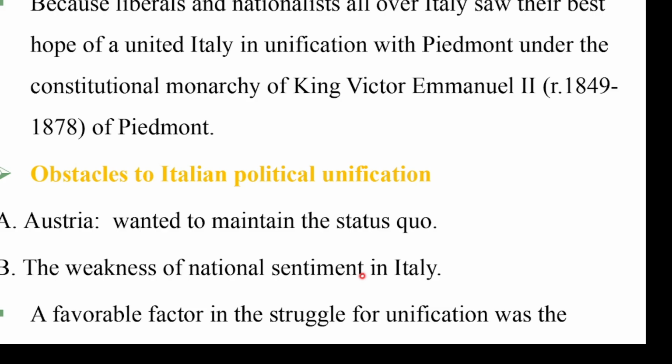This means another challenge. Another factor in the struggle for unification was the diplomatic isolation of Austria after the Crimean War of 1855 up to 1856. That means the rivalry between France and Austria in Italy.